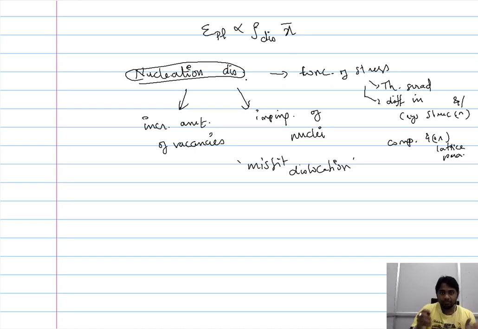Let me repeat. We saw the plastic strain is directly proportional to the dislocation density, or the number of dislocations rather. Now, when you impose a mechanical condition, in addition to the nucleation of dislocations because of the imposition of the external stress, there are dislocations already present in the system because of these different processes.